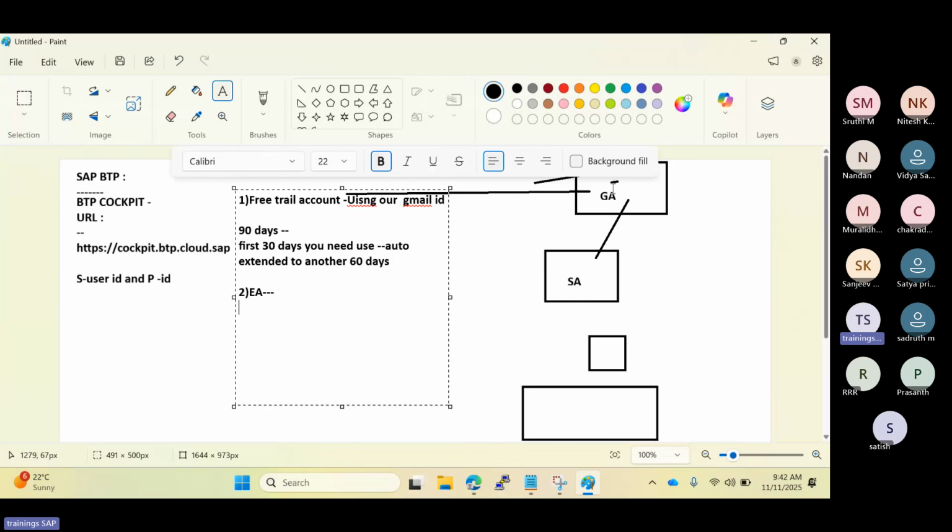So the trial accounts, we can self-register. I will explain it. There is a procedure to get the trial account that I will provide you all the details on here. But with the trial accounts, all the free services are available.